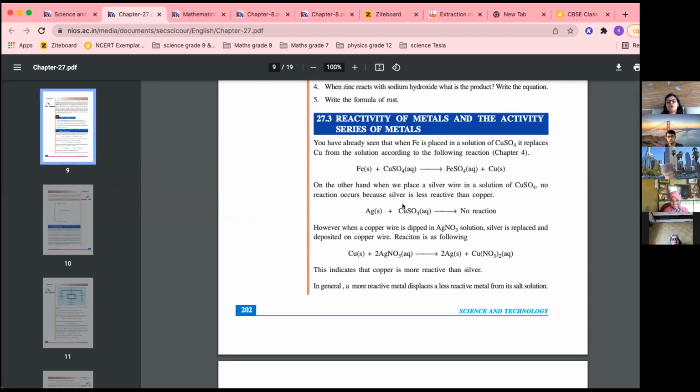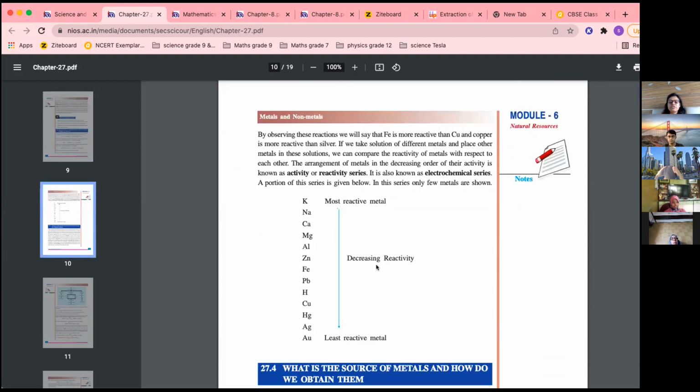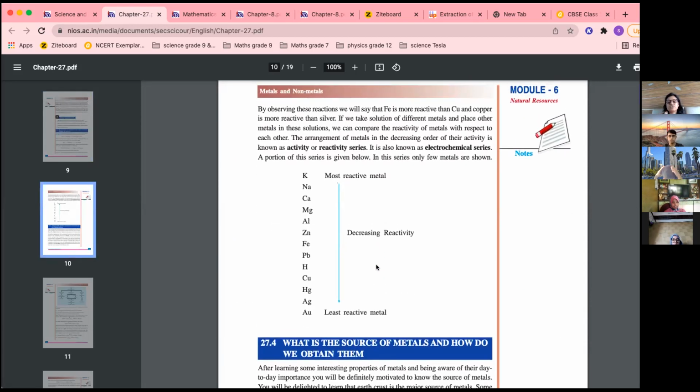But if you have a reverse thing like copper plus silver nitrate, copper is a stronger metal than silver, so copper will replace this silver. So you will have silver plus copper nitrate. Now how do we learn this table? Everyone, please write it down.